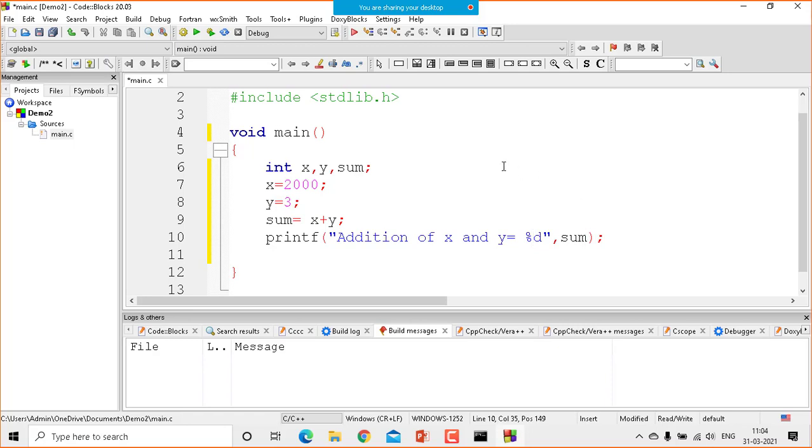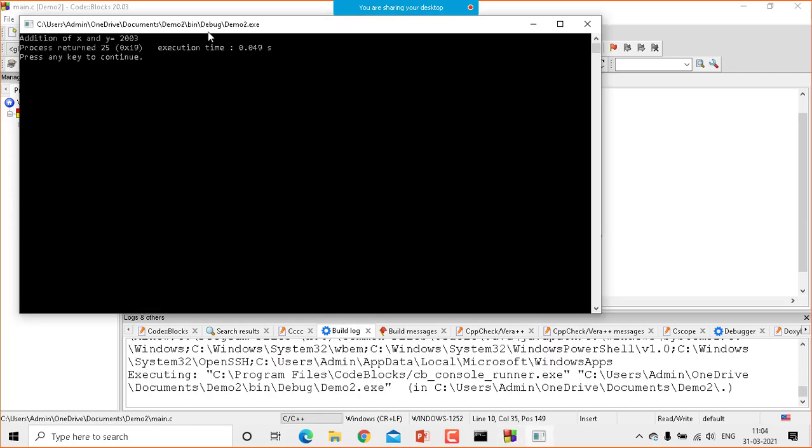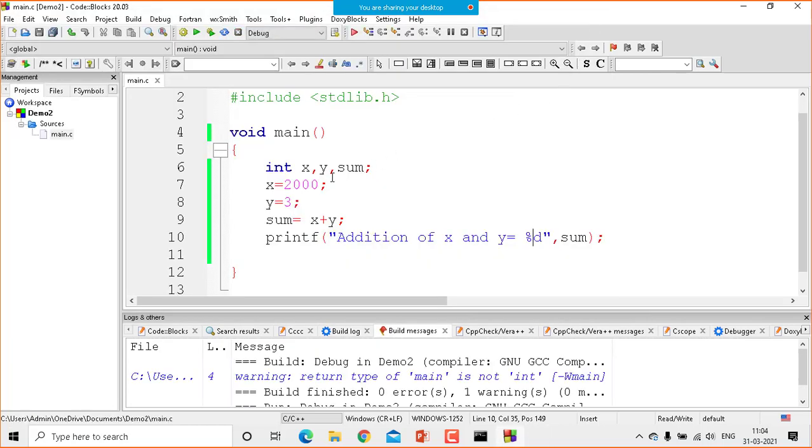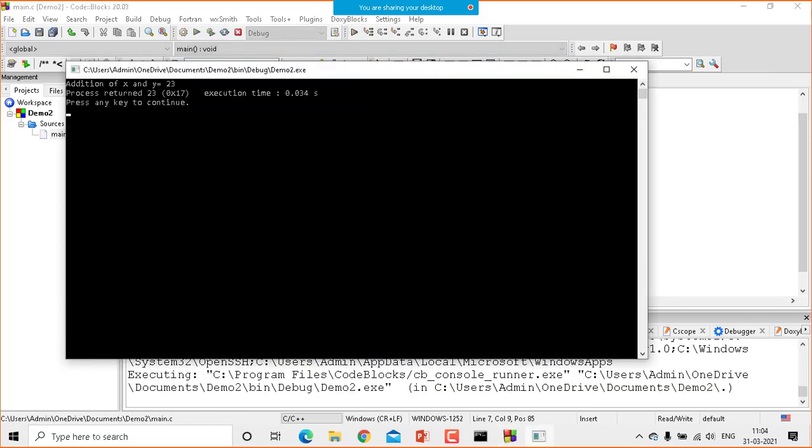So let me compile this program, guys. Let me build and run this program. Here I have to click. You can see the output. Can you see? Addition of X and Y equal to 2003. Now if I change this value, for example, in place of 2000 I make it 20, and again press build and run, you can see the output. It's 23 here. Addition of X and Y equal to 23.